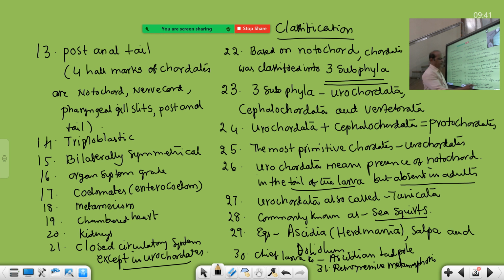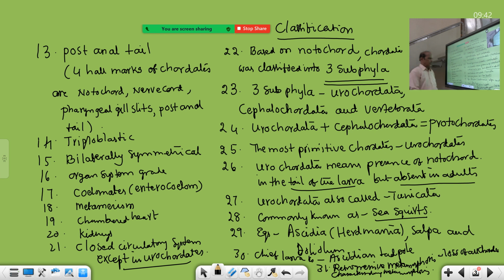What is the definition of retrogressive metamorphosis? Loss of all chordate characters during metamorphosis is called retrogressive metamorphosis. Like that you have to write the definition. In our class, to reach this many points, it took very much time, but in the online class there is still time. So many bits we have covered.